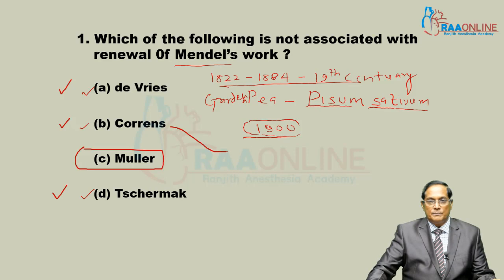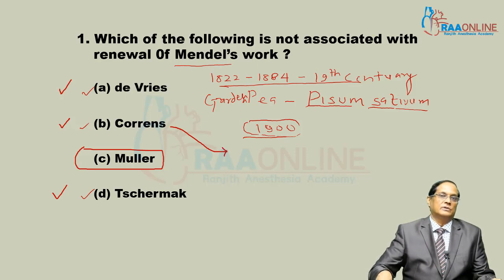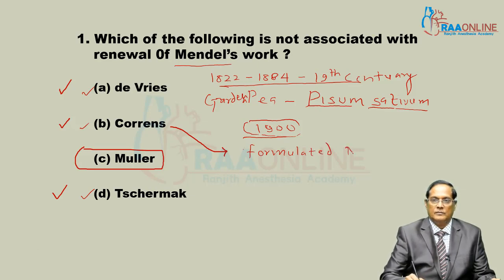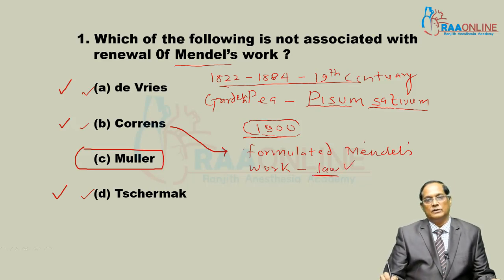Karl Correns was the person who compiled Mendel's work. He formulated Mendel's work, presented in the form of laws. So these three are the rediscoverers in this question.